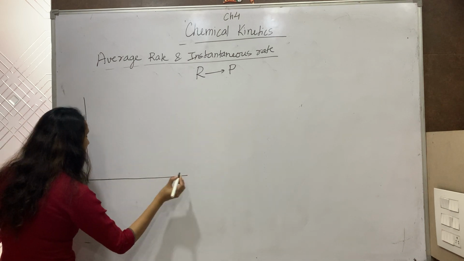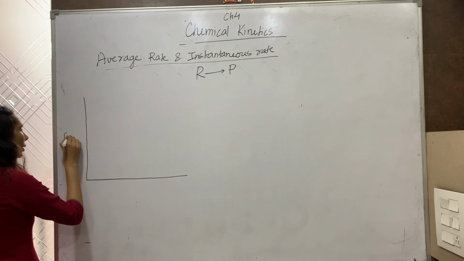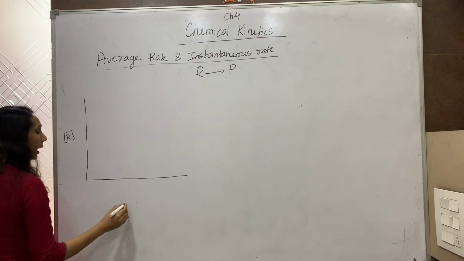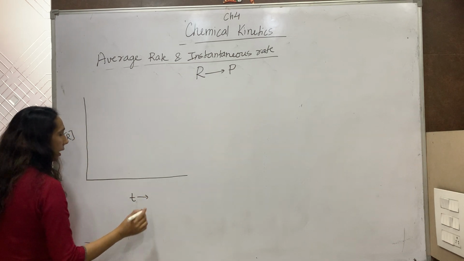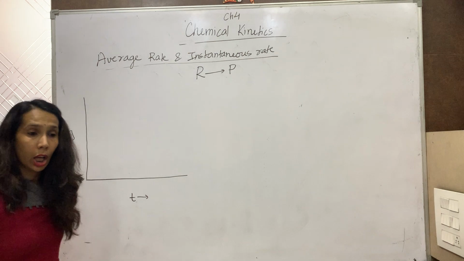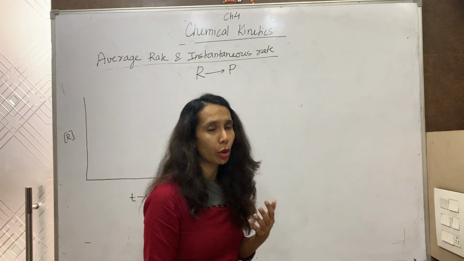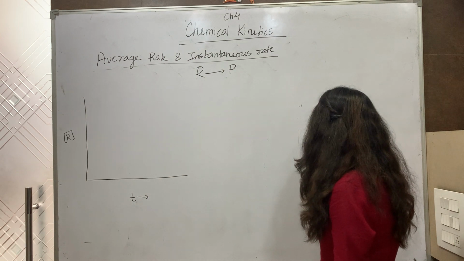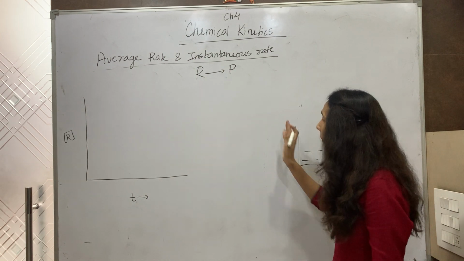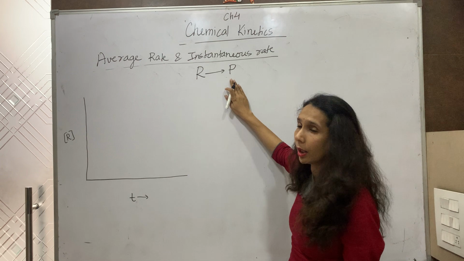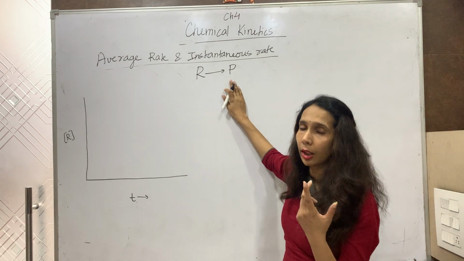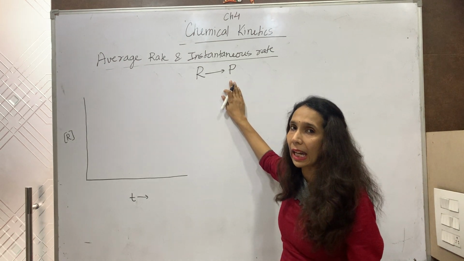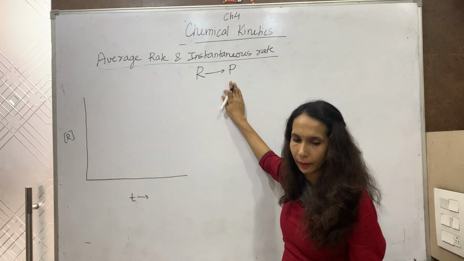This is the graph. I am plotting the graph between concentration of the reactant and time taken. I take the initial concentration of the reactant, whatever I have taken in a beaker. Now, as the reactant is converted into product, the concentration of reactant with time will go on decreasing.